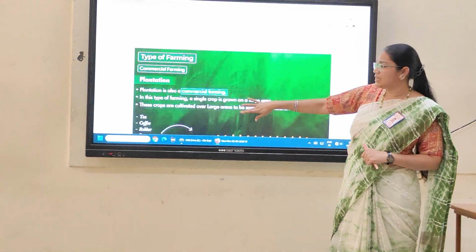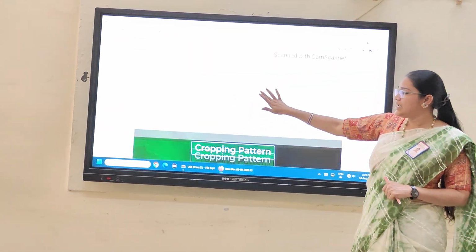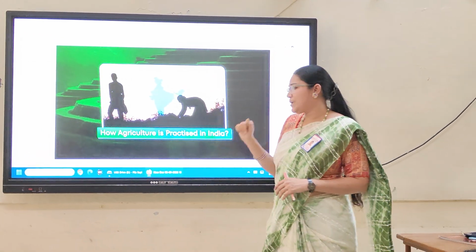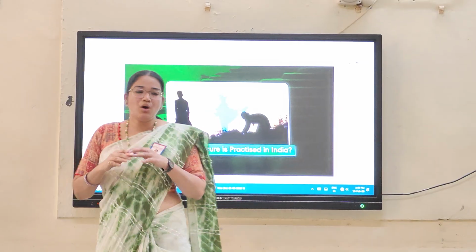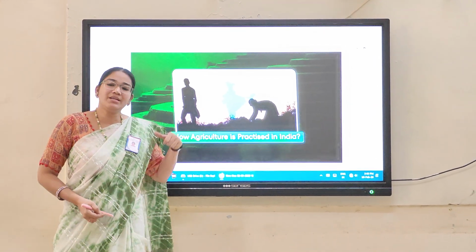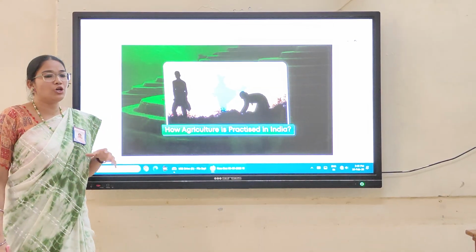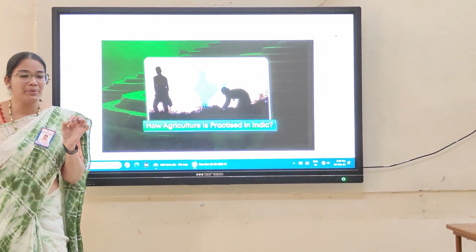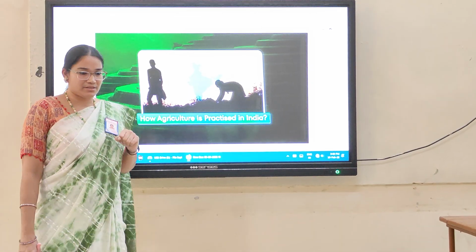Clear? Good. Now let's see, what is the land use pattern we have? Land use pattern in the sense, we know all varieties of crops will grow, but what kind of pattern exists in India? The cropping pattern. So mostly the entire cropping pattern depends on seasons.